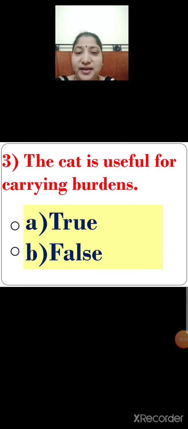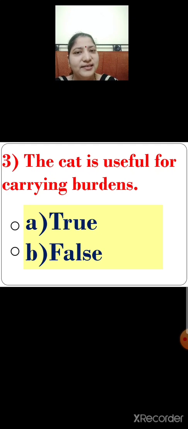Next, number 3. The cat is useful for carrying burdens. Look at the statement carefully. The cat is useful for carrying burdens. Children, as you know that animals like horse, donkey, bullock, they are useful for carrying burdens. A cat is not useful for carrying burdens. A cat comes under the group of we suckle our young.